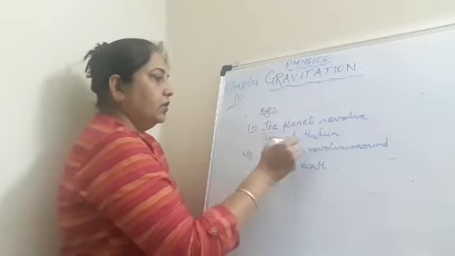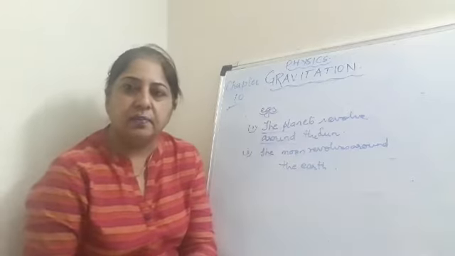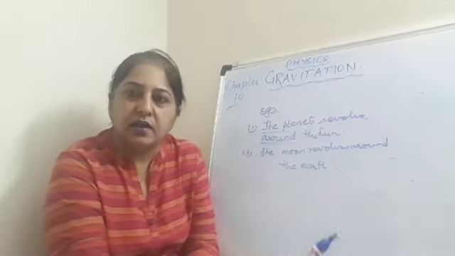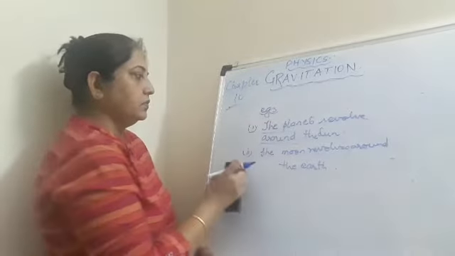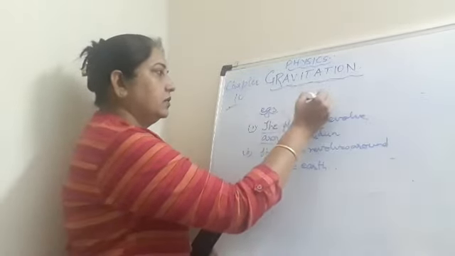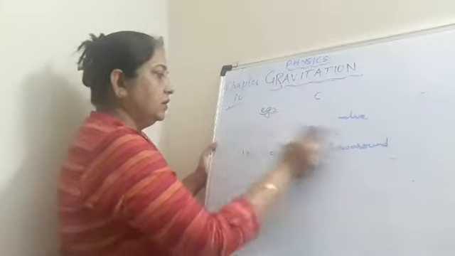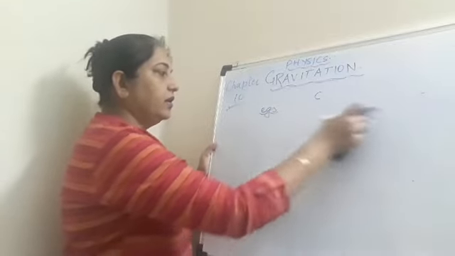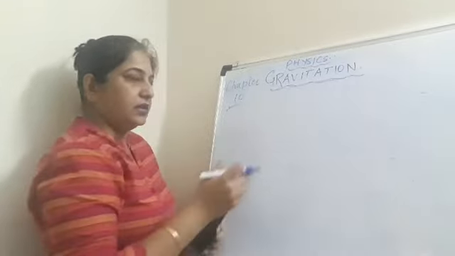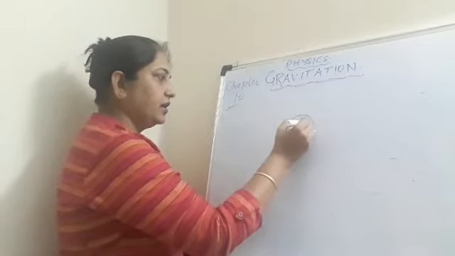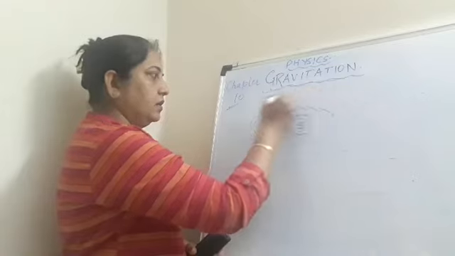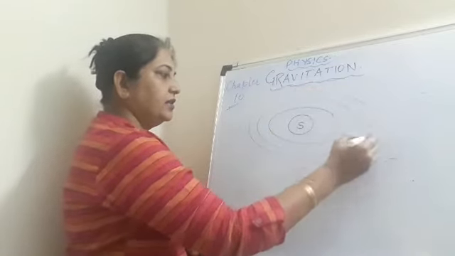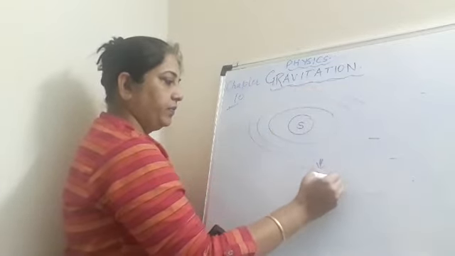Now, how is it possible that the planets are revolving around the sun in a specific orbit? If you draw, one minute. If this is the sun, you know this is, what are these? These are orbits.